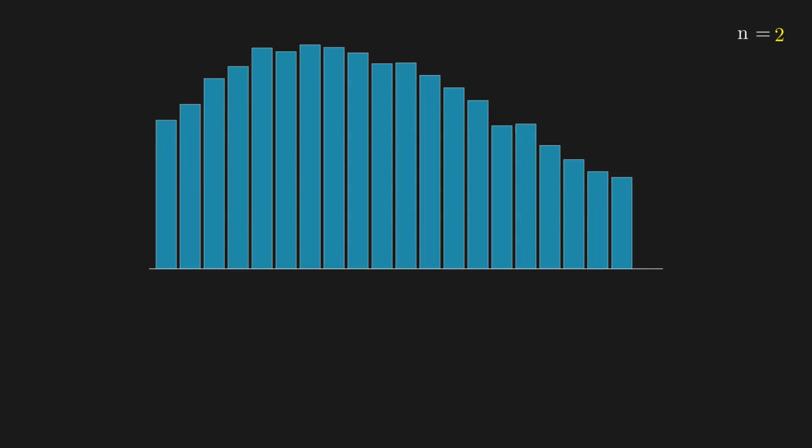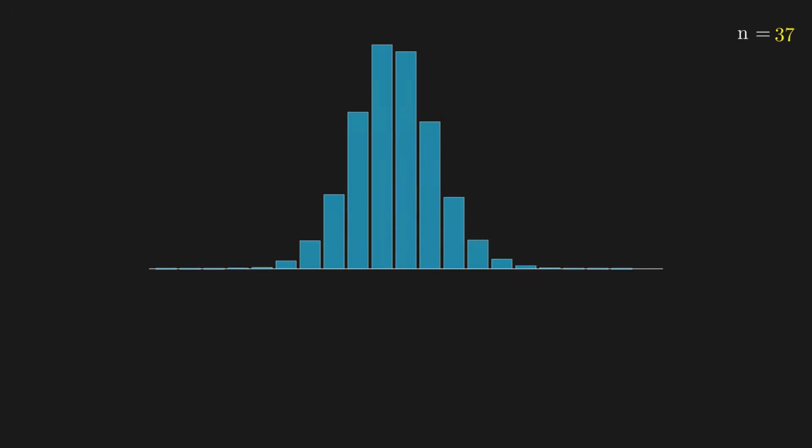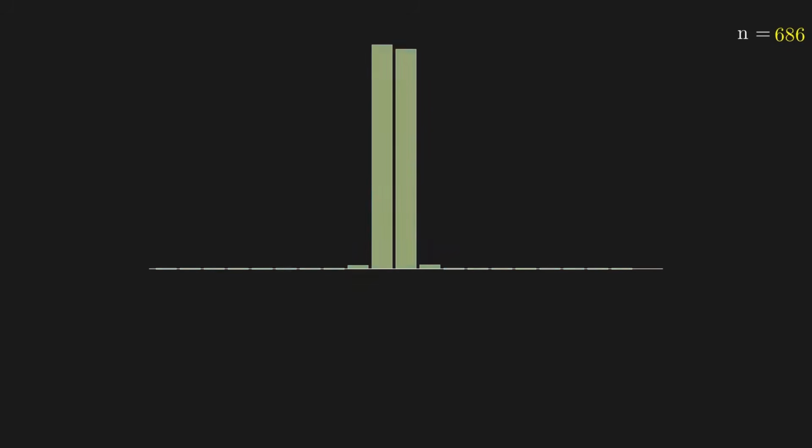This is called distance concentration. The mathematical statement is that the ratio of the maximum distance to the minimum distance approaches 1 as dimensions increase. The variation between distances shrinks to nothing, and this means that in high dimensions, the very idea of closest point starts to fall apart. Here is another way to visualize it. This histogram shows every pairwise distance between 100 random points. In 2 dimensions, you get a wide spread. As dimensions increase, the distribution narrows. At 1,000 dimensions, it collapses into a single spike, one distance. Everyone is the same distance from everyone else. Welcome to high-dimensional geometry.